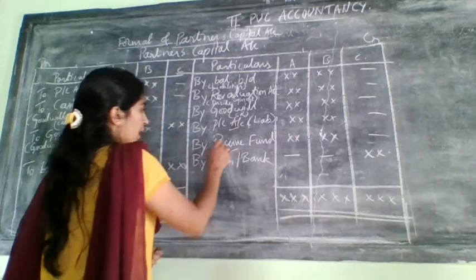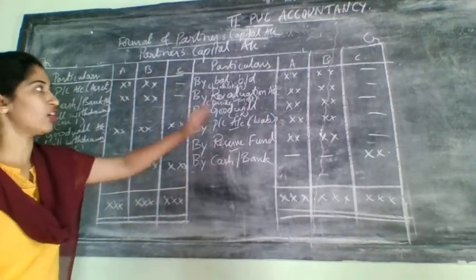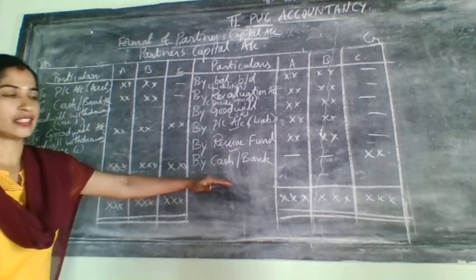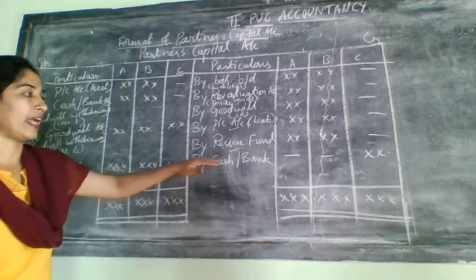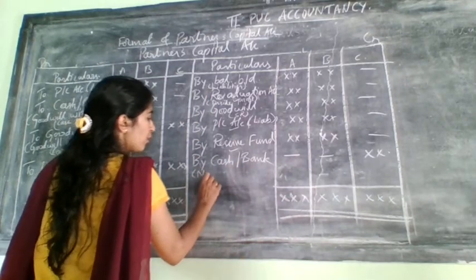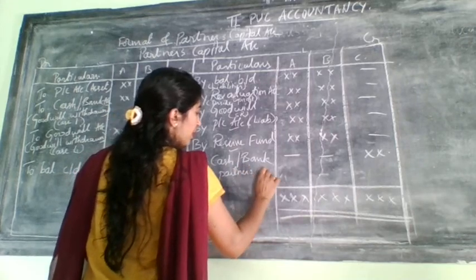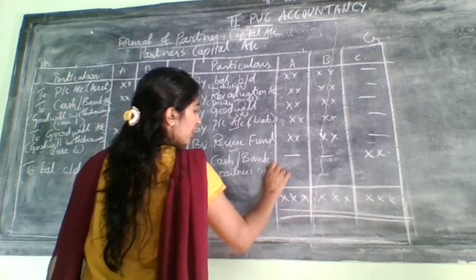Next comes cash or bank. This is the last entry on the credit side of the partners capital account, that is by cash or bank. This cash or bank is nothing but the new partner's capital amount, whatever he will bring into the firm.